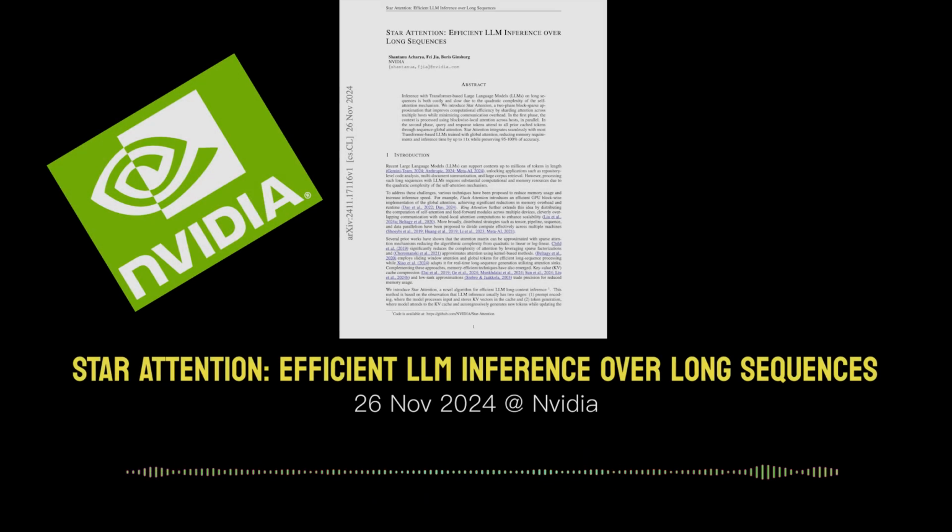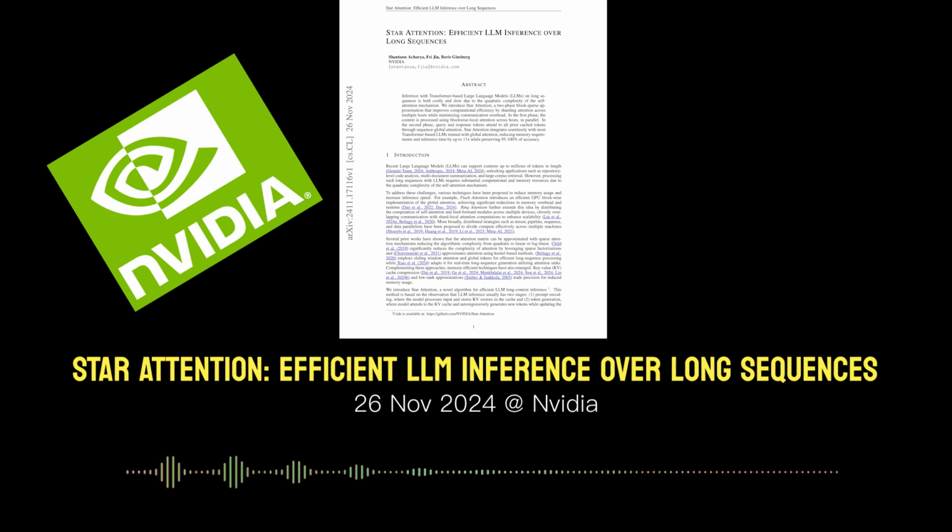Welcome back, everyone. For today's deep dive, we're going to be talking about efficient LLM inference over long sequences. The paper that we're looking at is called Star Attention, Efficient LLM Inference Over Long Sequences by Acharya, Jia, and Ginsburg from NVIDIA. Very cool. And this is a problem that I think a lot of people are thinking about as we're trying to scale these models up.